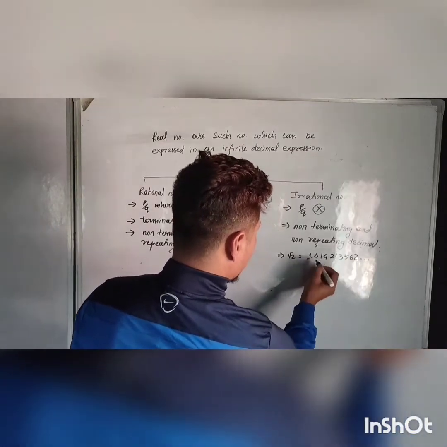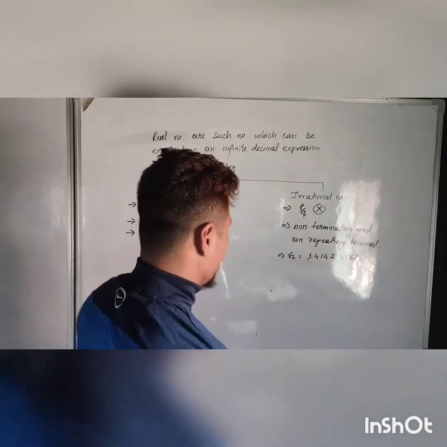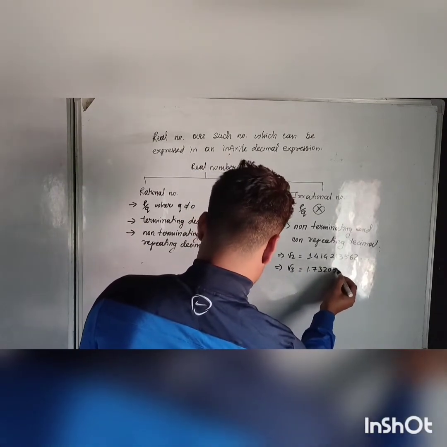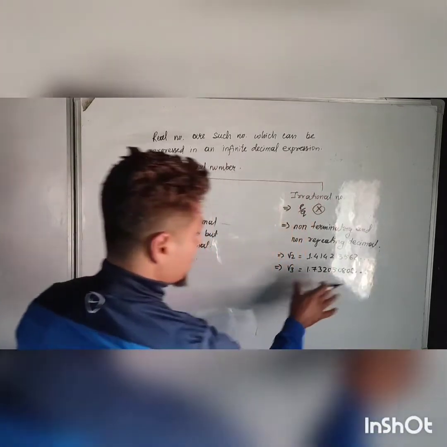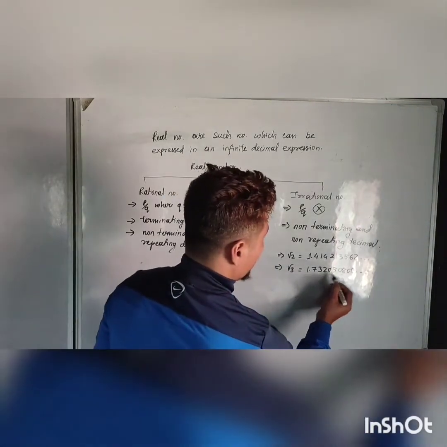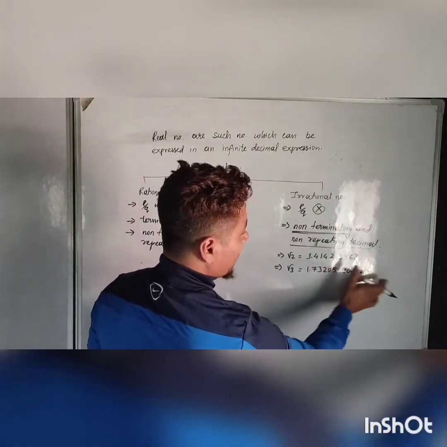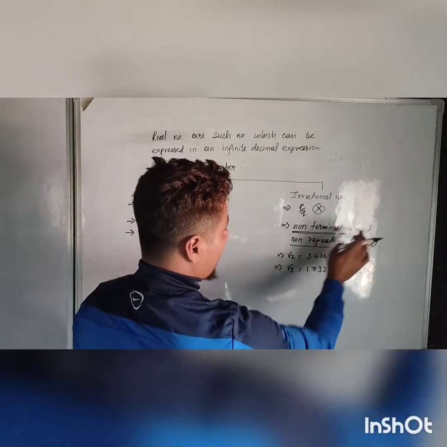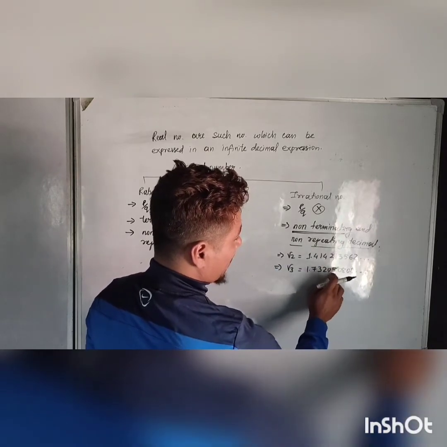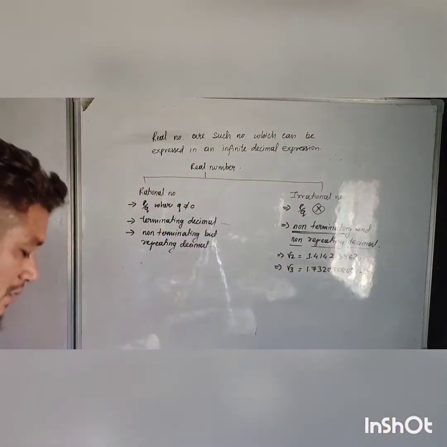Root 2 is 1.41421356. See, after the decimal, the proper sequence will not be matched, so this kind of number is called an irrational number. See again, root 3 can give you a number 1.732050808. Here also you can see that the numbers are not repeating in a proper sequence. That's why it is called non-terminating and non-repeating. If you divide it, it won't terminate, it won't end. It never has an ending, and it is non-terminating decimal and non-repeating. None of the numbers has been repeated in a proper sequence. This kind of number is called an irrational number.